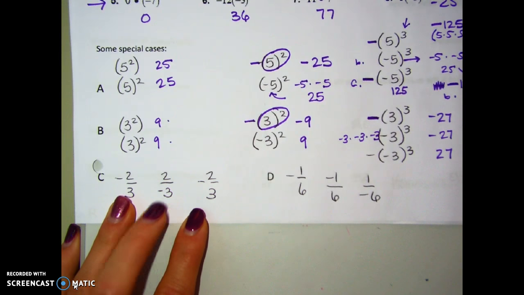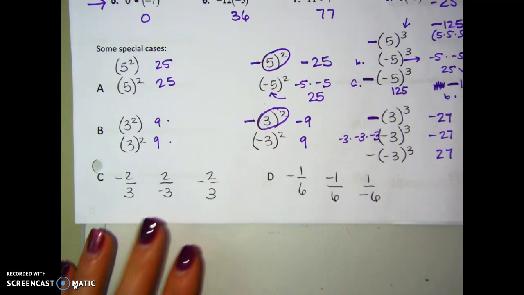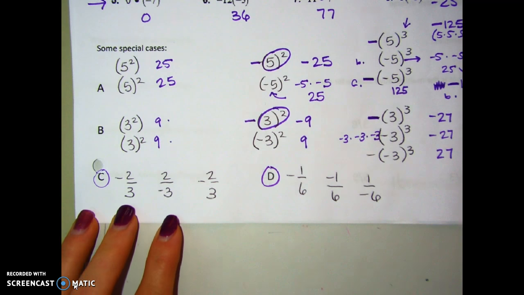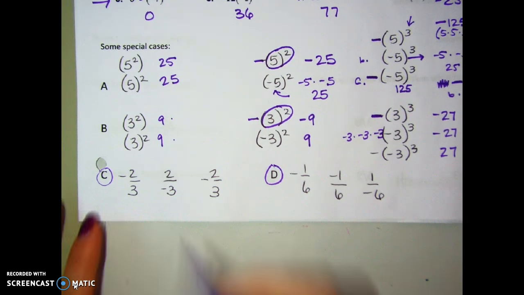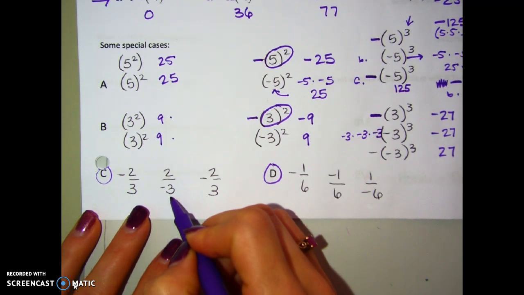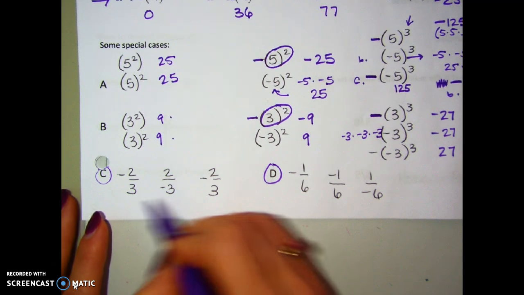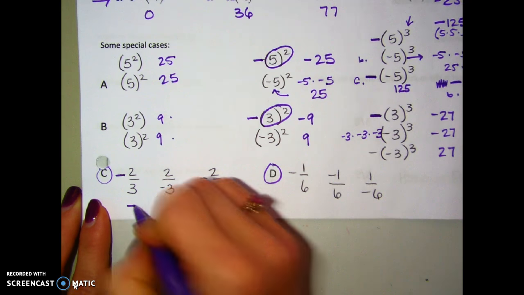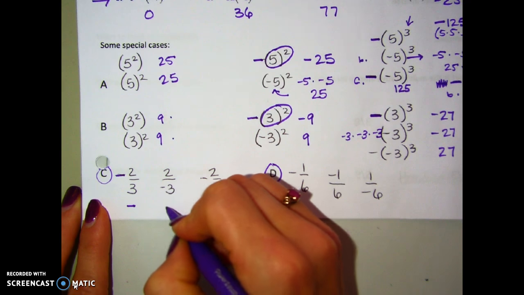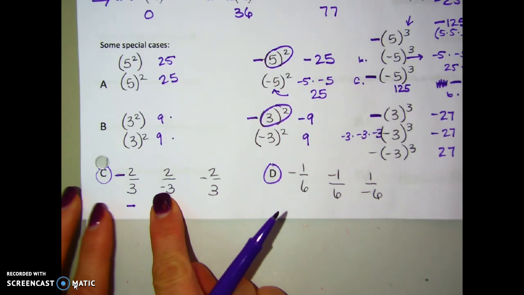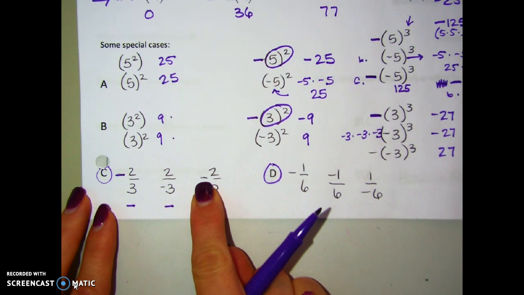So then I wanted to talk in case C and D down here, looking at these guys. It doesn't matter if you had a negative divided by a positive or a positive divided by a negative. Either way, these are both negative answers. I have a negative and a positive, negative answer. A positive and a negative, negative answer. So it doesn't matter when you write fractions if you put the negative on the top or the negative on the bottom, or just the negative out front of the whole thing.